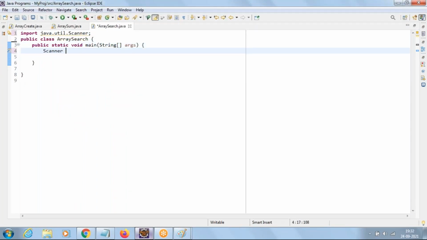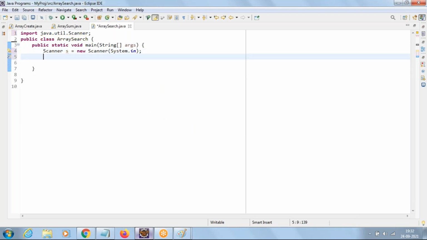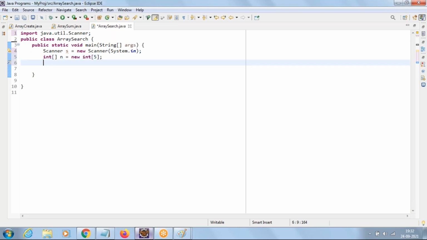Now create object of scanner. Connect to keyboard. Now allocate memory for array. I'm going with size 5. Then store the values into array.